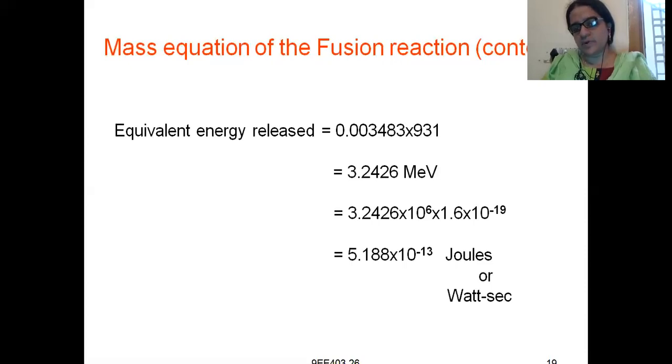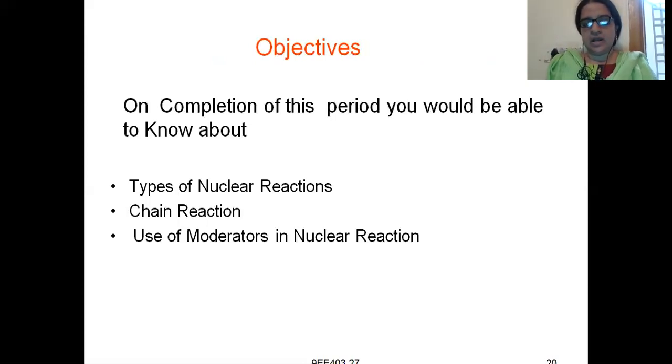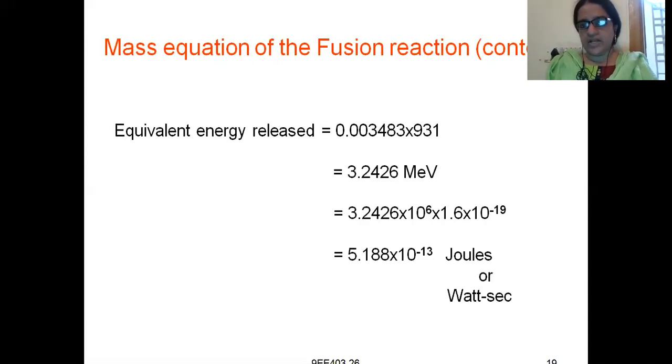5.188 into 10 to the power of minus 13 joules or watt seconds. I mean, during the fusion reaction of two deuterium atoms, you are getting an isotope of helium, and along with that helium atom, this 5.188 into 10 to the power of minus 13 joules of energy is getting released in this nuclear fusion reaction, right? Let us start with the next topic.